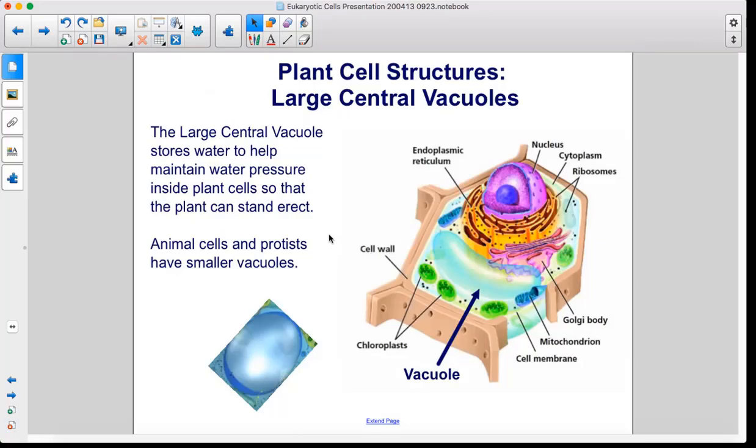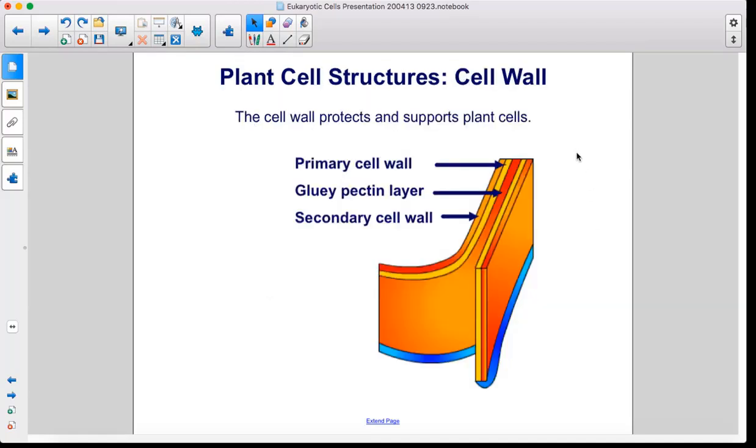The large central vacuole stores water to help maintain water pressure inside plant cells so that the plant can stand erect. Animal cells and protists have smaller vacuoles. The cell wall protects and supports plant cells. Here we have the primary cell wall, the gluey pectin layer, and the secondary cell wall.